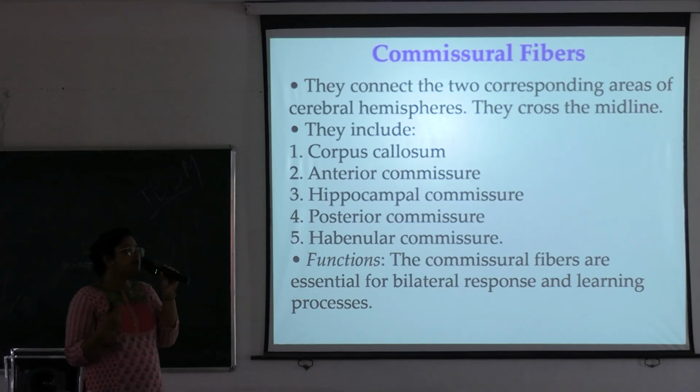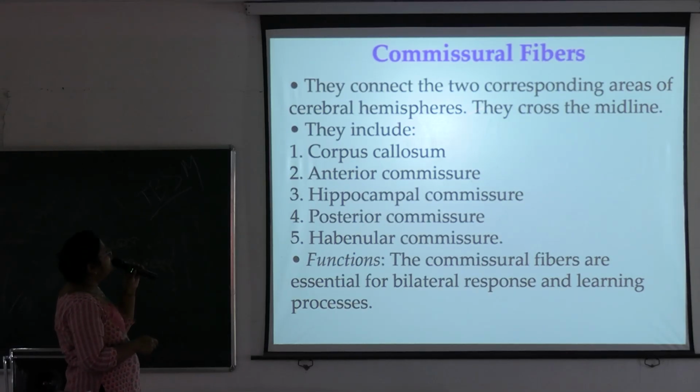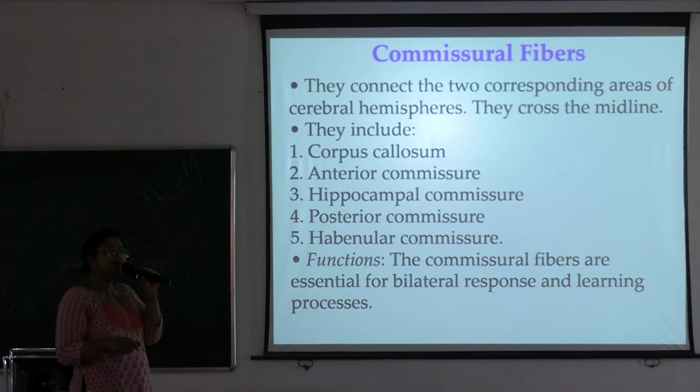Next we are going to the commissural fibers. So commissural fibers, they connect the two corresponding areas of cerebral hemispheres and they cross the midline. And the commissural fibers include the corpus callosum, anterior commissure, hippocampal commissure, posterior commissure, and habenular commissure. You have to know the location of all the commissures. And what are the functions? The commissural fibers are essential for bilateral response and learning process. Okay.